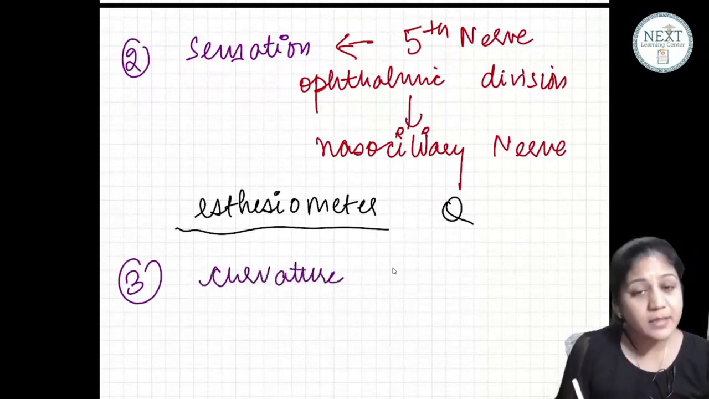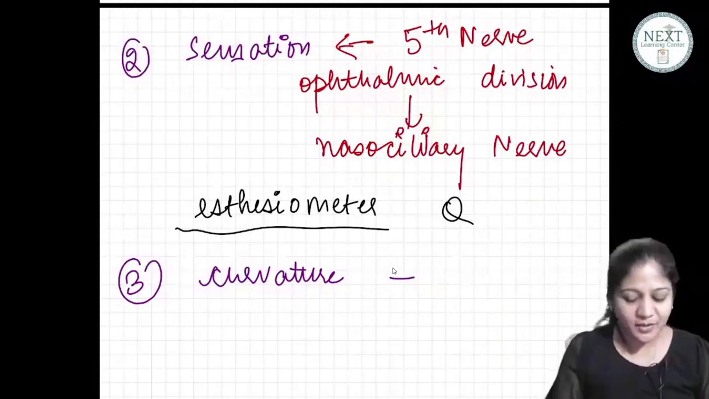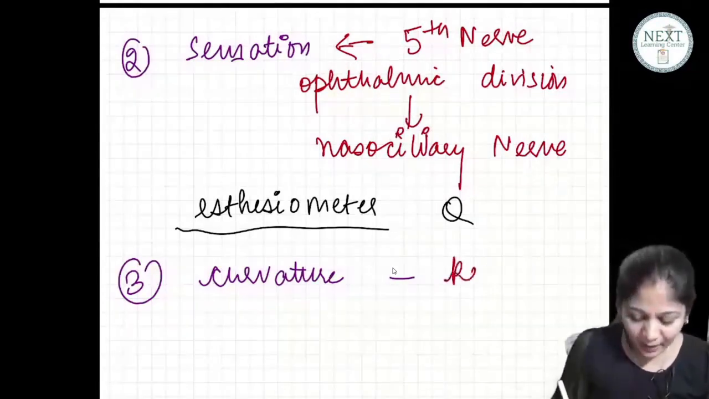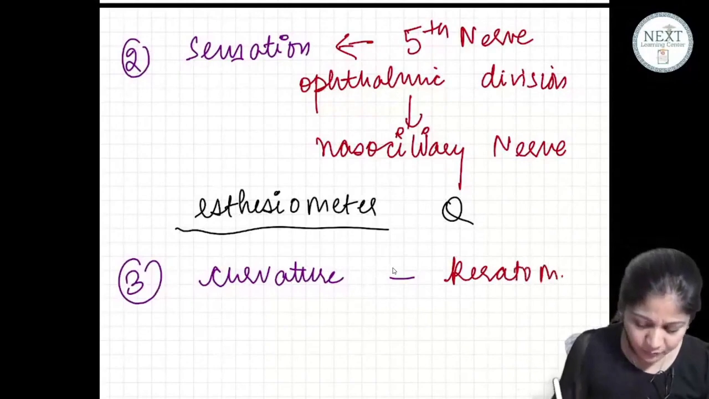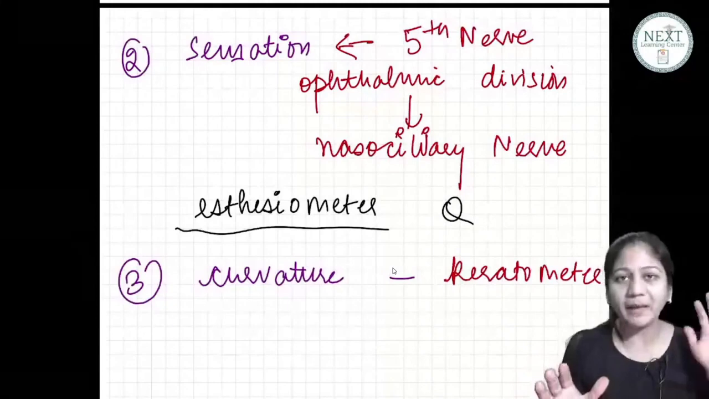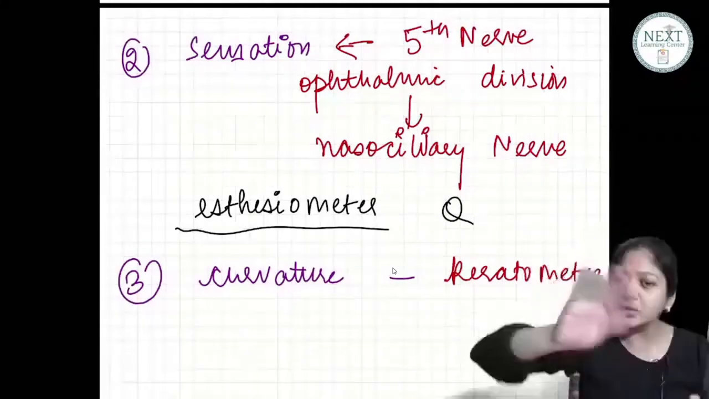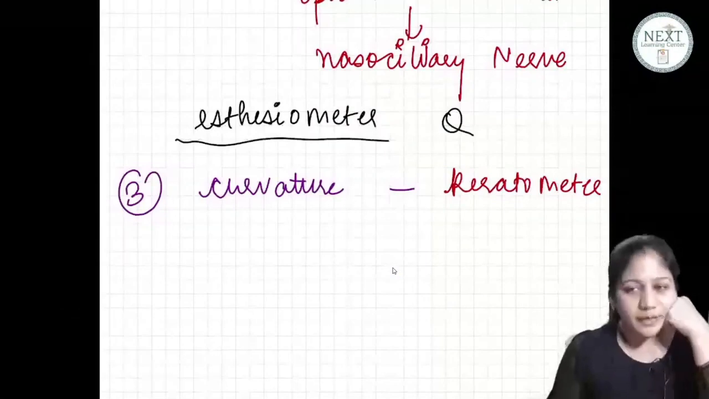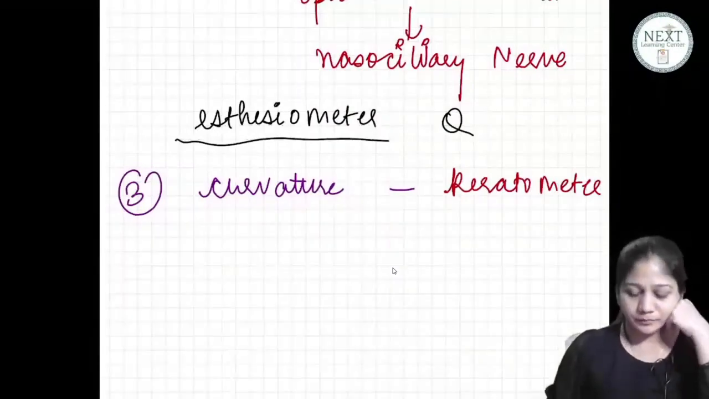The next is curvature. How do you measure the curvature of the cornea, guys? Curvature is measured by keratometer. There is no scope for confusion. Never get confused between kerato and pachy. Pachy is for thickness, kerato is for the curve. Curvature is with keratometer. Good.